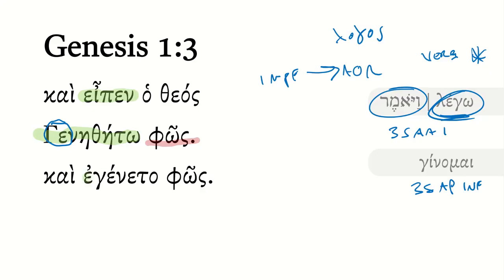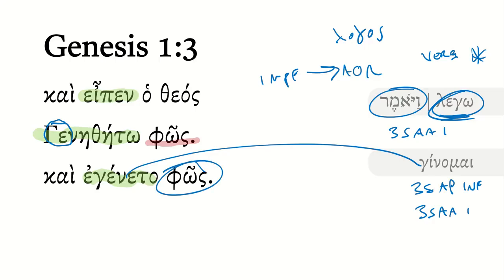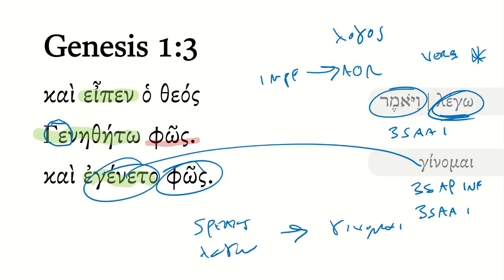And the response is with another form of ginomai. This time it's a third singular aorist active indicative because now creation is responding to the word of God. Light comes into existence. And as we'll see at various points, that's the rhythm in Genesis 1 where God speaks, and he will use a legō form of that, and then creation responds with ginomai, typically with egeneto. We'll look at that again in a couple of videos.